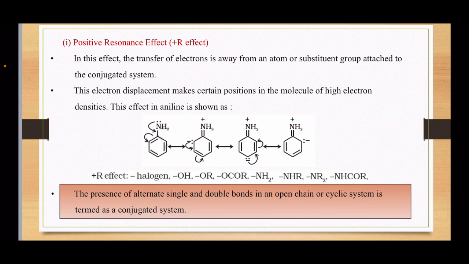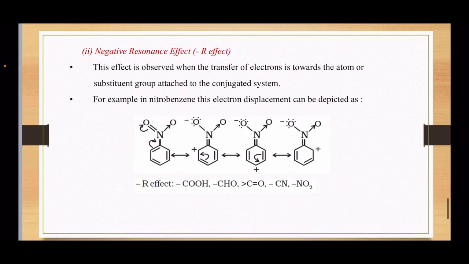Sorry, it is halogens, alcohol, ether, and then amines and substituted amines. Now the presence of alternate single and double bonds in an open chain or cyclic system is termed as the conjugated system. So next is the minus R effect.